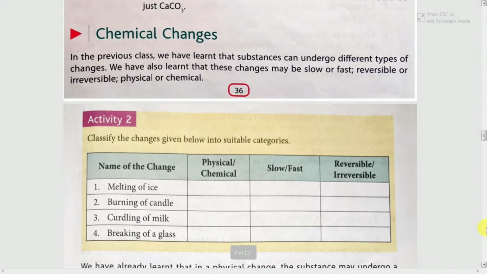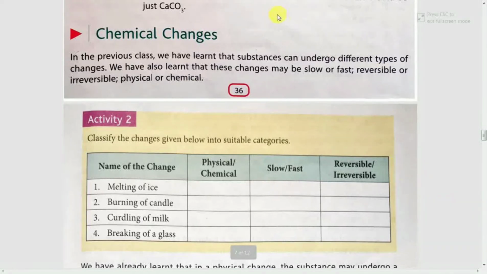Children, in the previous class I discussed chemical substances and processes, in which I discussed chemical symbols, chemical formulas, and how to write chemical formulas.